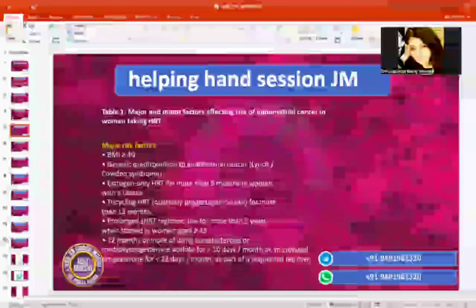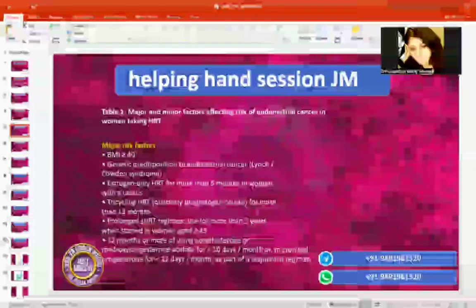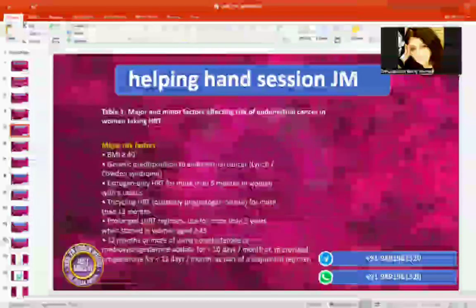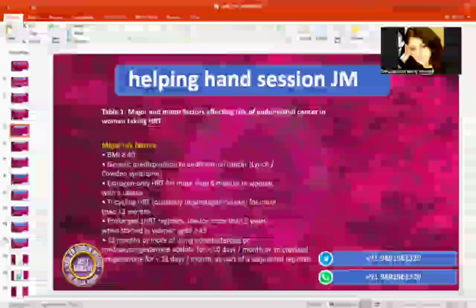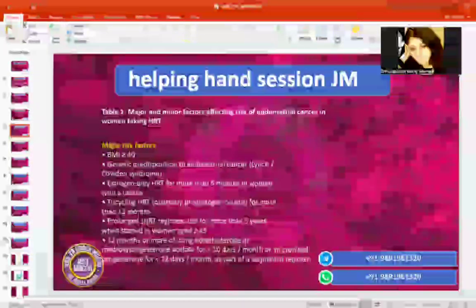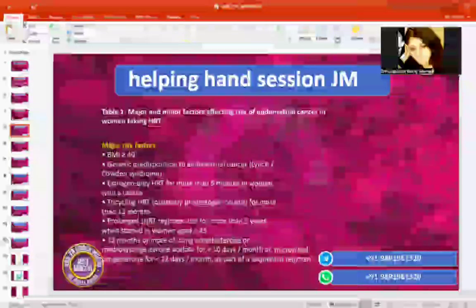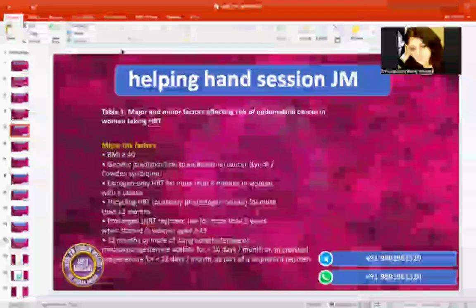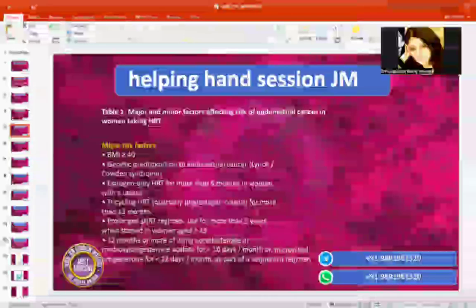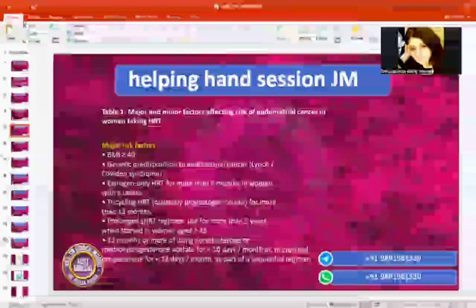So you have to memorize this. When she was started, you will be getting a note: this was started at this age, and she's taking this much estrogen, this much progesterone. What are the days for progesterone? You have to remember this, because it is very important: when it is less than 10 days and when it is less than 12 days.